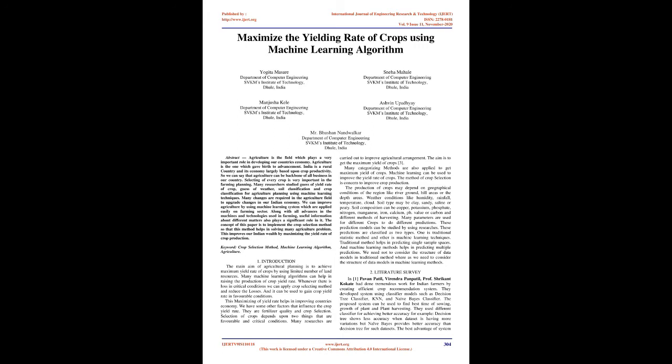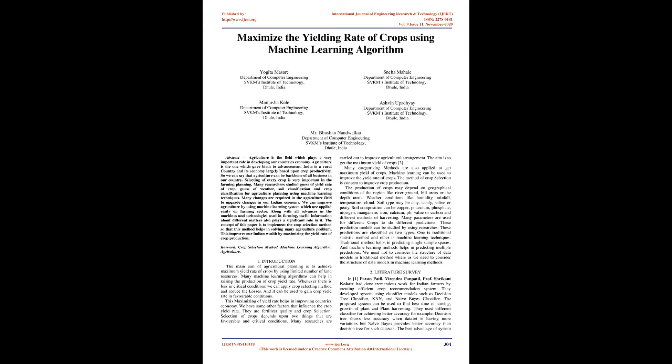The production of crops may depend on geographical conditions of the region like river ground, hill areas, or the depth areas. Weather conditions like humidity, rainfall, temperature, cloud. Soil type may be clay, sandy, saline or peaty. Soil composition can be copper, potassium, phosphate, nitrogen, manganese, iron, calcium, pH value, or carbon, and different methods of harvesting. Many parameters are used for different crops to do different predictions. These prediction models can be studied by using researches.